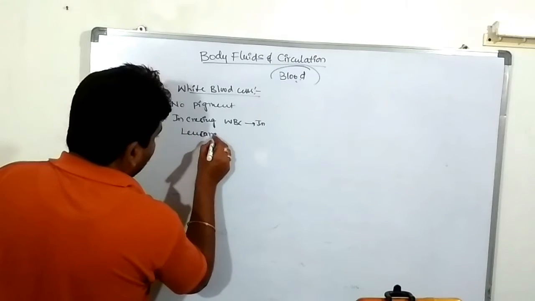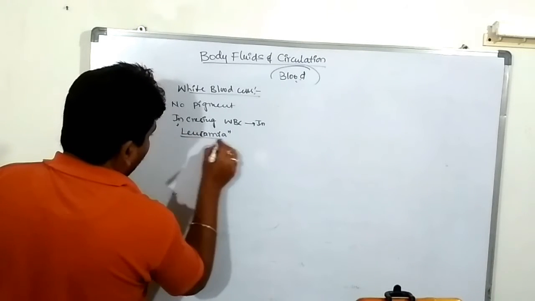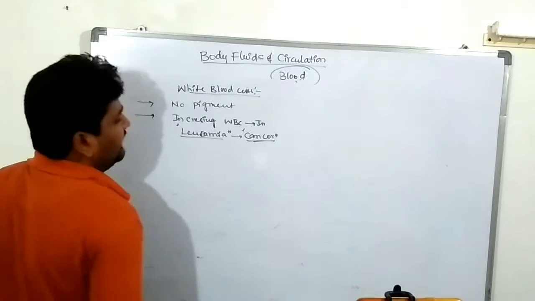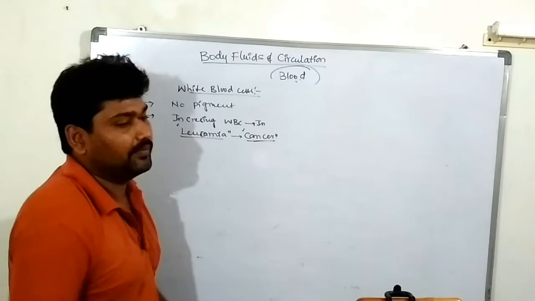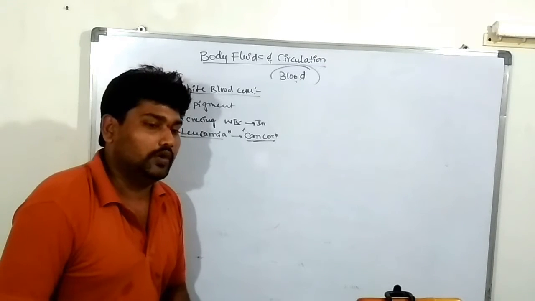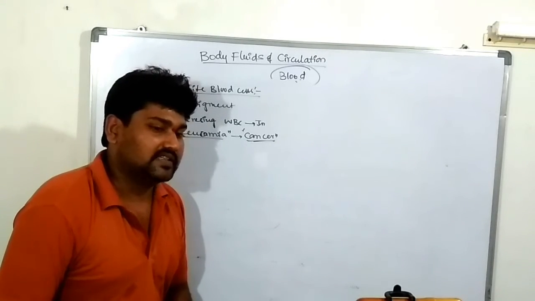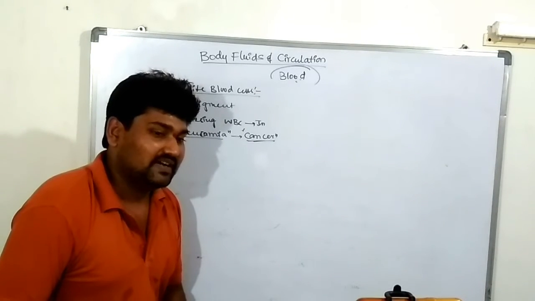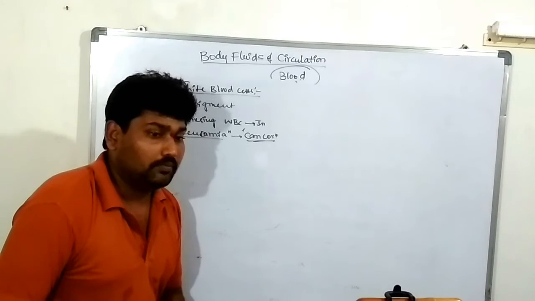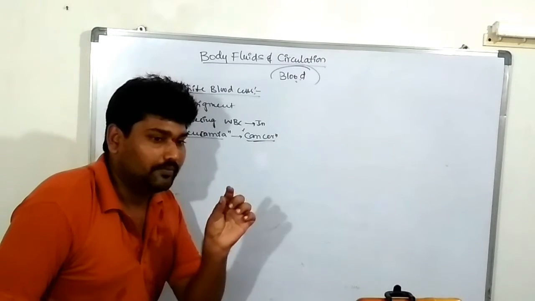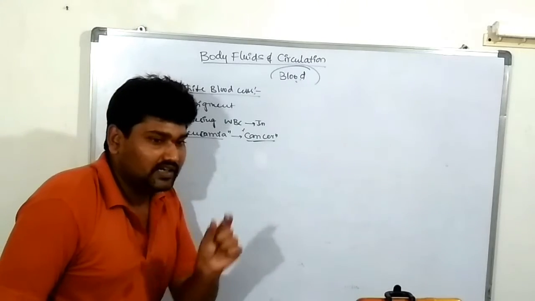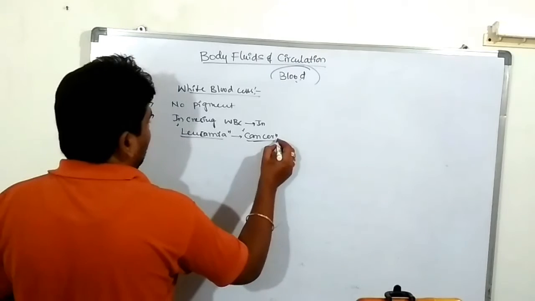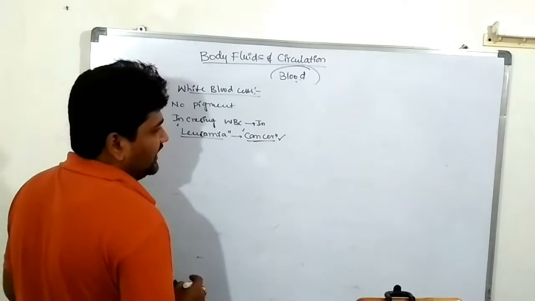Leukemia. What is leukemia? Leukemia is nothing but a cancer. The increase of WBC in our bloodstream leads to leukemia. Or sarcoleukemia: sarco is nothing but muscle, so it is called a muscular cancer. Or bone marrow leukemia, which is known as stem cell leukemia. Most leukemias are caused by the increase of WBC.